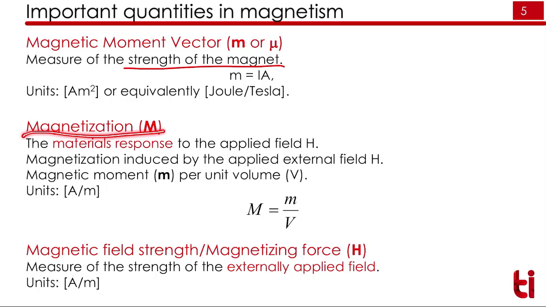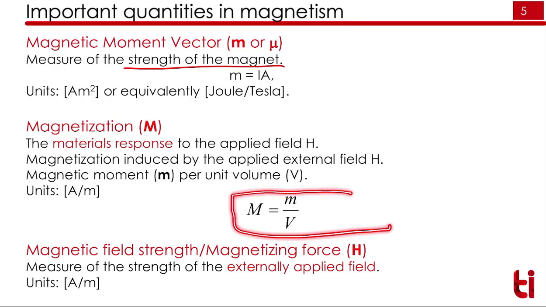The second term is magnetization. Magnetization is similar to polarization. This is magnetic moment per unit volume. The polarization is the electric dipole moment per unit volume.